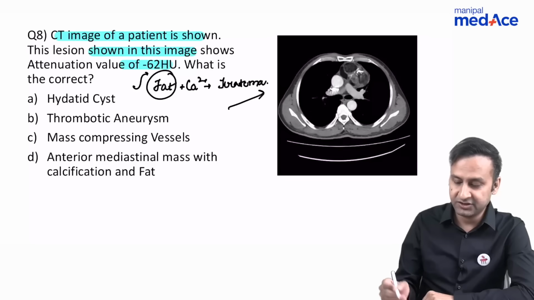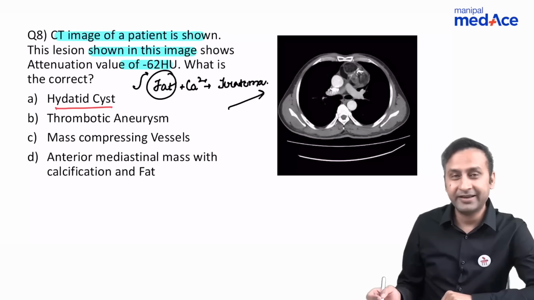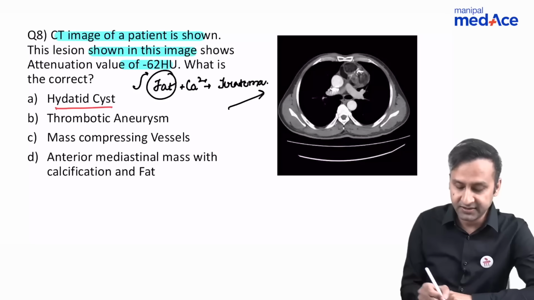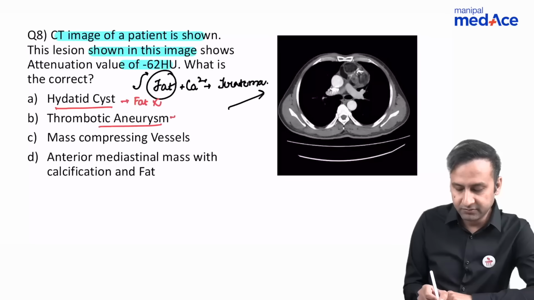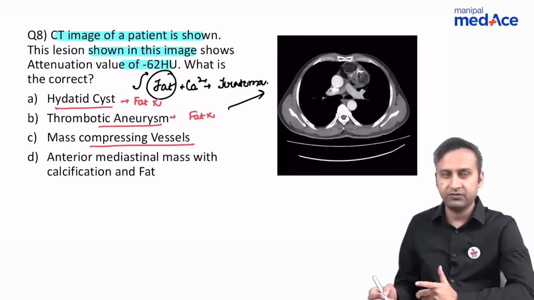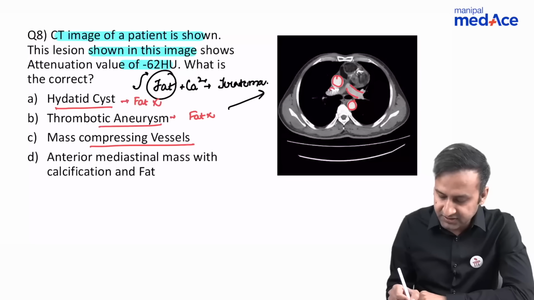But here the examiner didn't ask you this question. He changed the options a bit. Was it a hydatid cyst? No, it cannot be a hydatid cyst, because a hydatid cyst will not contain fat. Similarly, a thrombosed aneurysm will also not contain fat. Mass compressing the vessels could have been one of the answers, but if you look carefully, this is the ascending aorta, this is the descending aorta, this is the left pulmonary artery, this is the SVC.